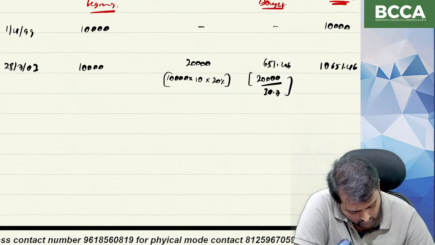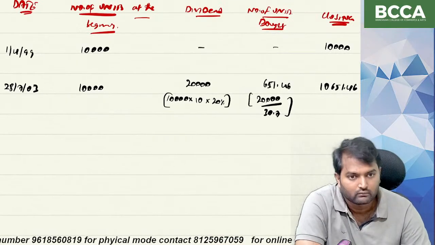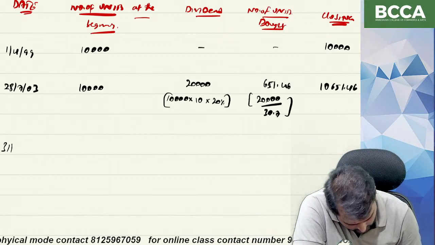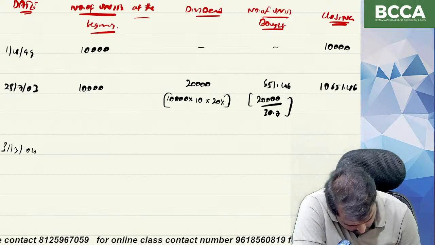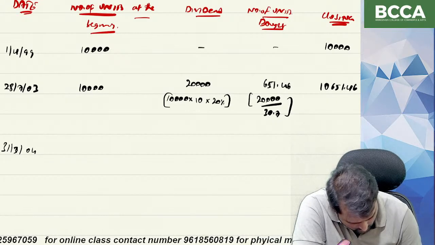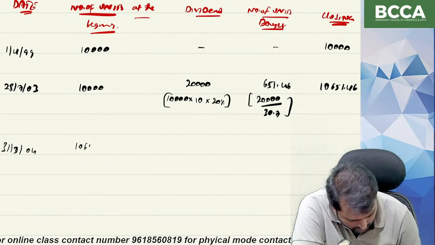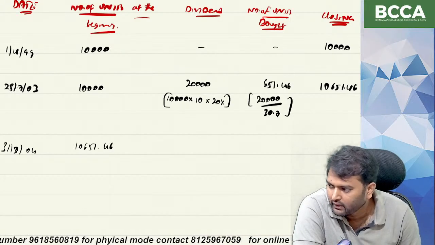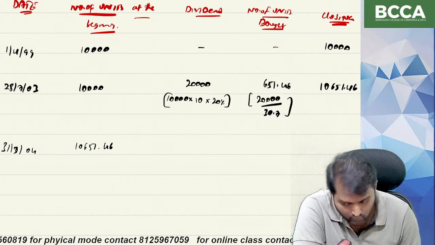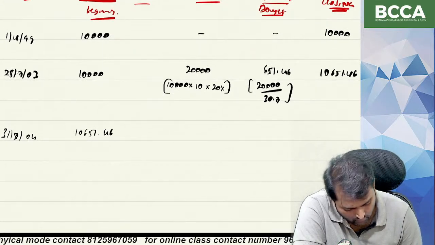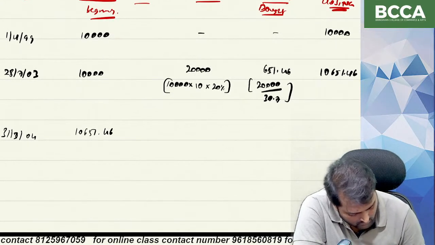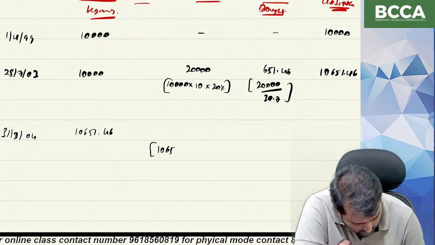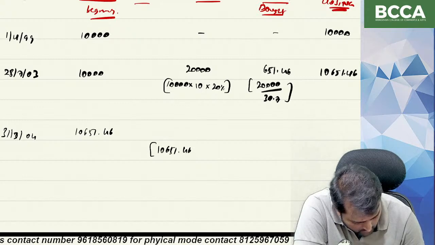After 28th July, what is the date? 31st March 2004. On 31st March 2004, we have how many units? 10,651.46. What is the amount of dividend we are going to get? 10,651.46 into 10.